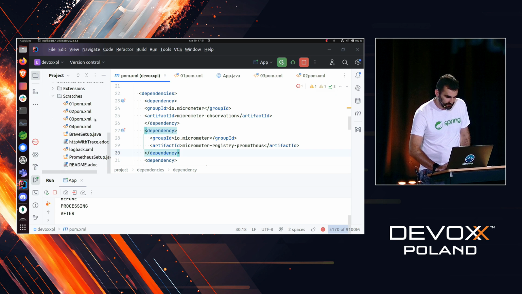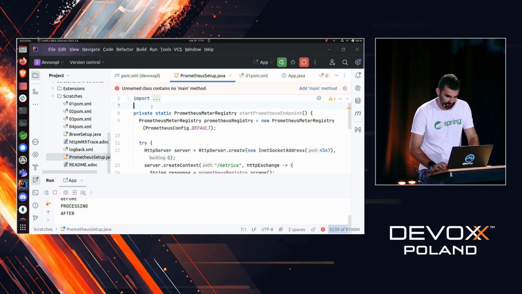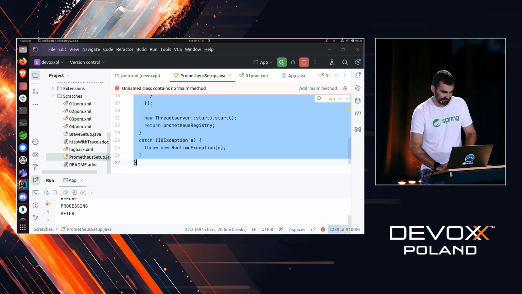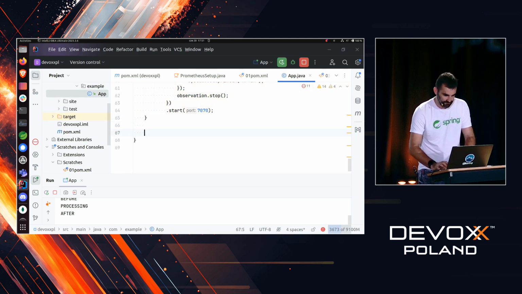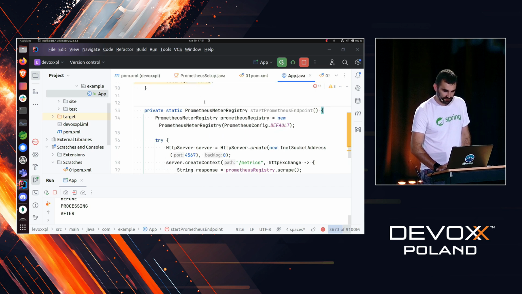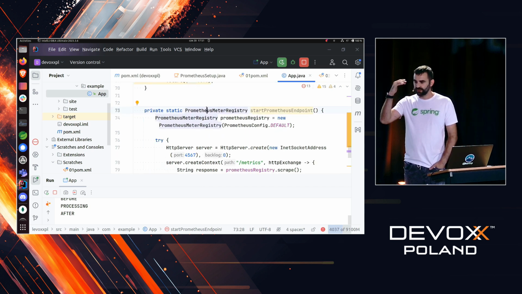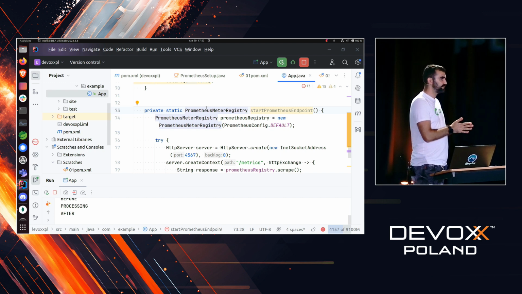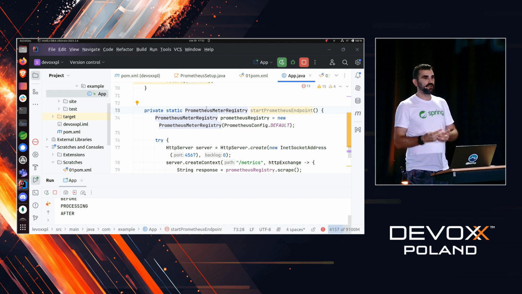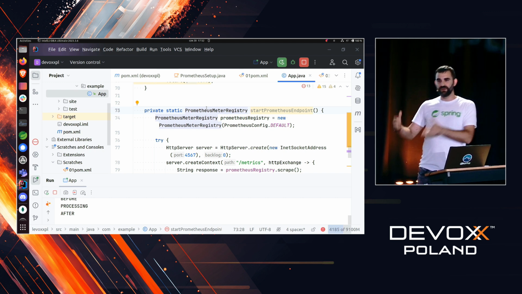And now let me copy some fabulous code. Okay, so what we have right now is a Prometheus meter registry. Micrometer works in such a way that you have meter registries. Depending on what kind of meter registries you have, some stuff will happen. For example, you gather metrics in a Prometheus format.